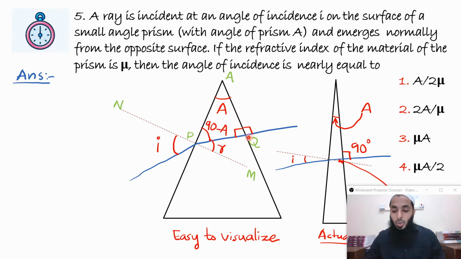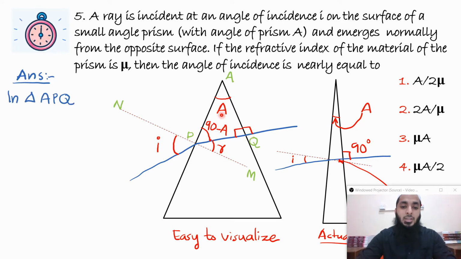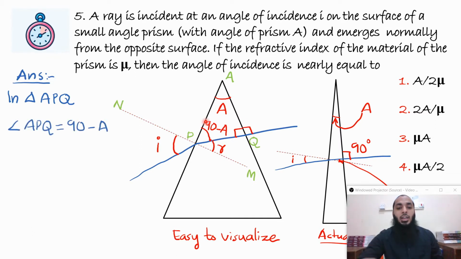Now if we take the geometry into consideration in triangle APQ, we can see that this angle is A and this angle is 90 degree. So clearly this angle will be 90 minus A, because sum of all these angles should make 180. Now if I take angle APM, what will it be?